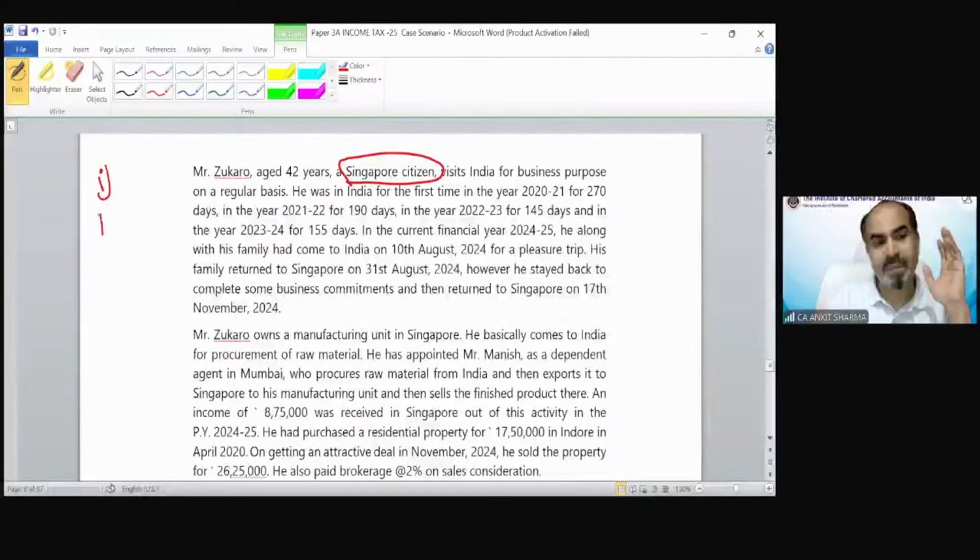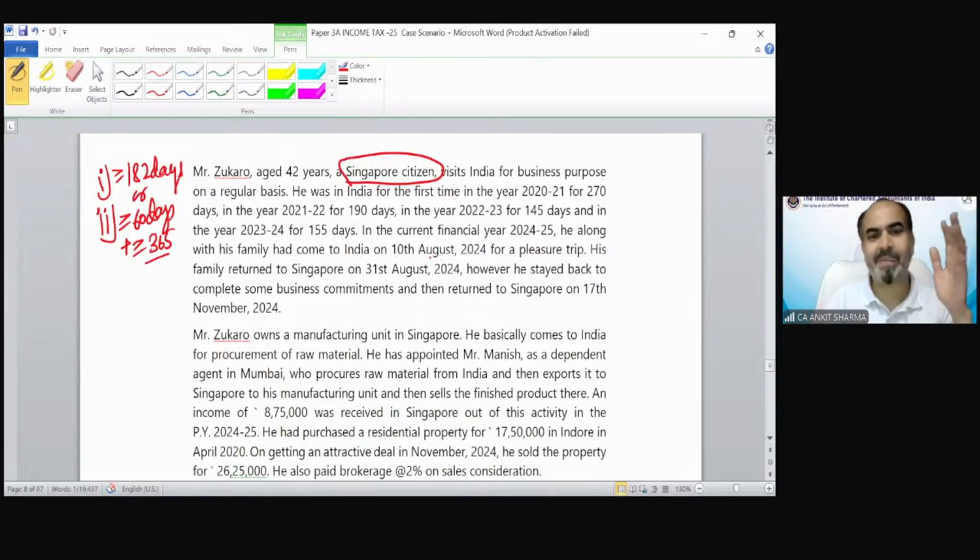Both conditions would be applicable. The basic condition: more than or equal to 182 days in India, or more than or equal to 60 days plus 365 days in India. There is no concept of 15 lakh income, etc. Everything has been gone. For business purposes on a regular basis, because you're a Singapore citizen, both conditions need to be applicable. In the first years, 20-21 for 270 days, 21-22 190 days, 22-23 145, 23-24 155.